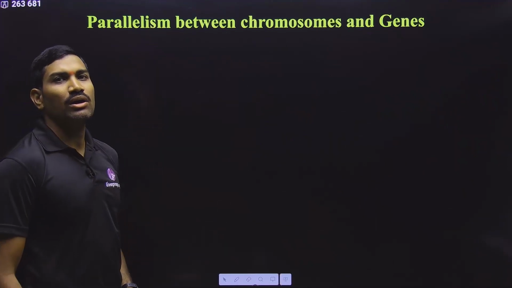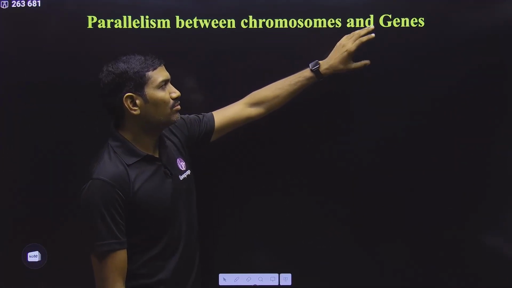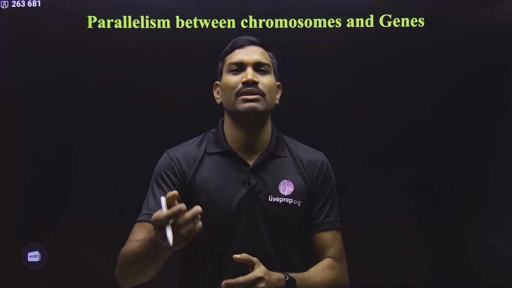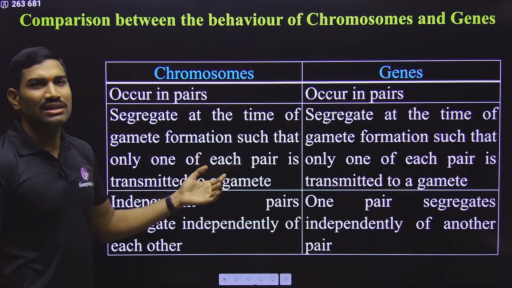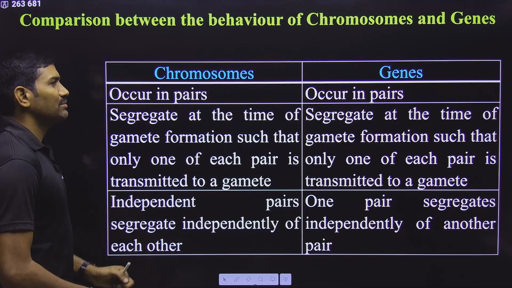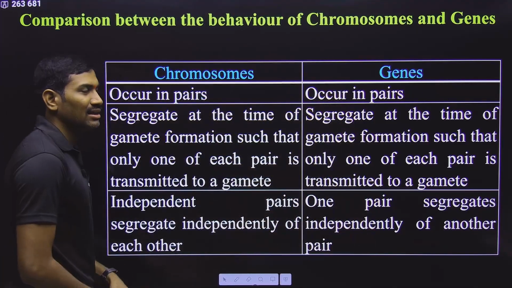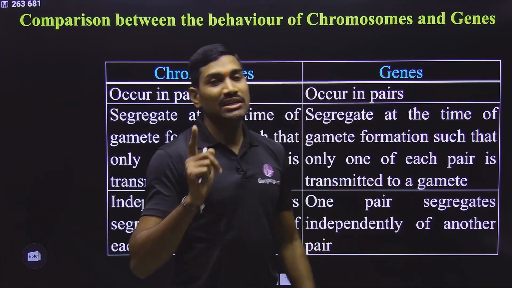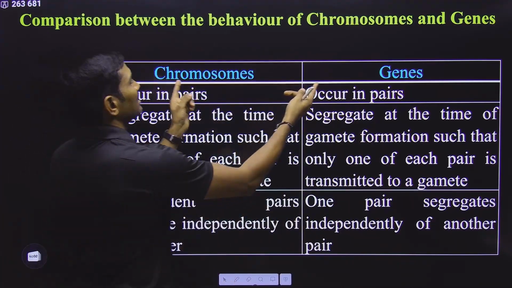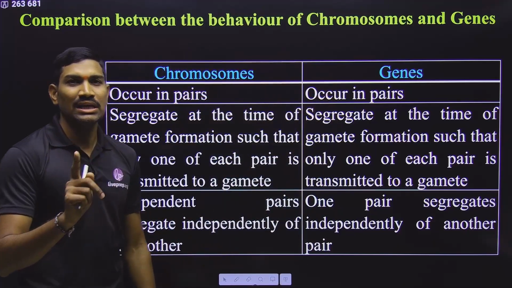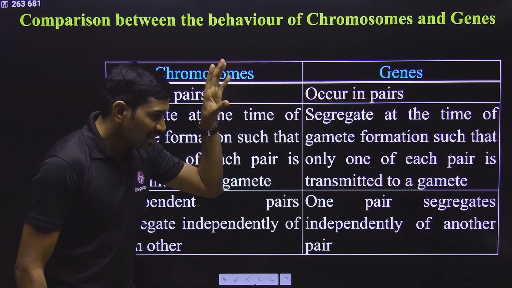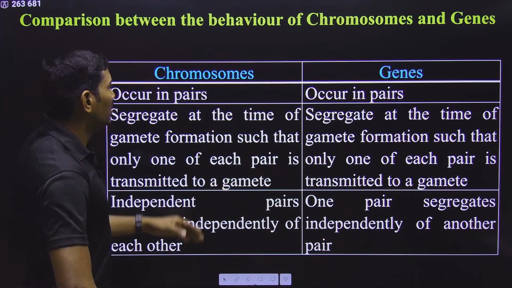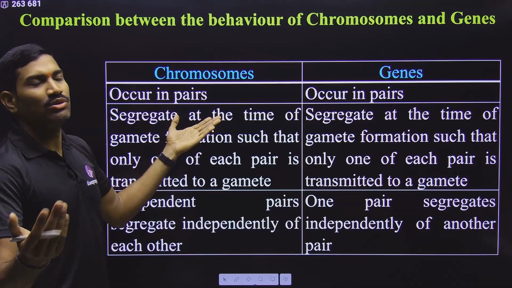And here they have also observed the parallelism between the movement of chromosomes and the genes, that is, the factors proposed by Mendel. So what is that parallelism here? In the NCERT they have given a table. Please observe, the NCERT table is given as it is here. The left side one is for chromosomes, the right side one is for the genes. Many teachers and even many students are interchanging these. Don't do this. I will show you the proofs from the NCERT sentences themselves, how you can arrive at this particular conclusion. Clear? So here, chromosomes are always present as pairs because they are homologous chromosomes.